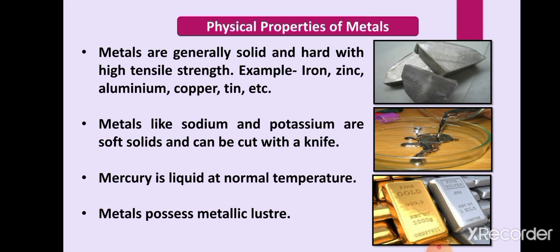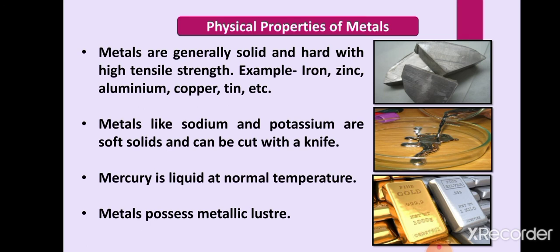Now, first of all, we will study about the physical properties of metals. Metals are generally found in solid and hard state, with high tensile strength, meaning they can bear heavy loads also, for example iron, zinc, aluminium, copper, tin, and so many other metals which are found in solid state and are hard also.